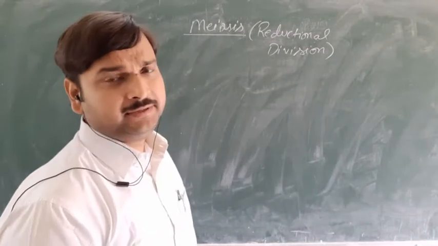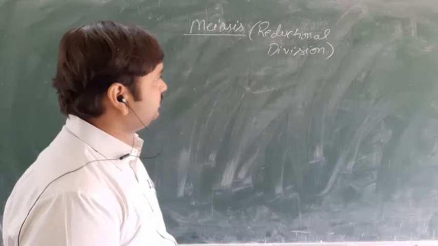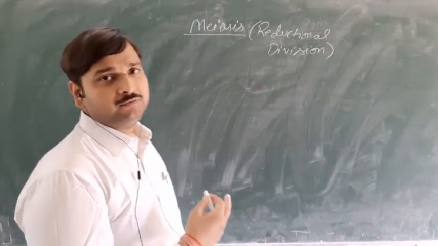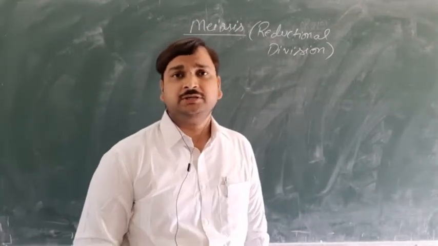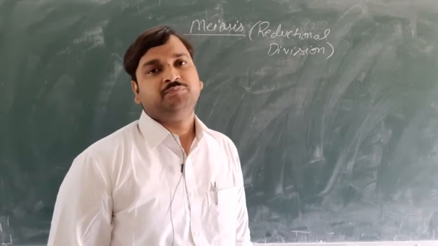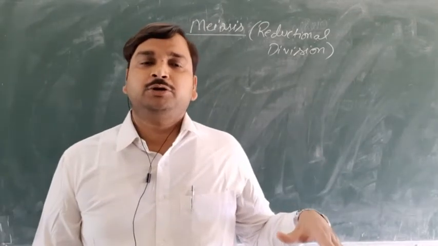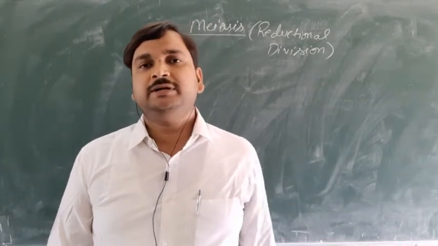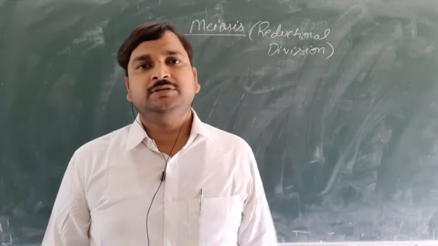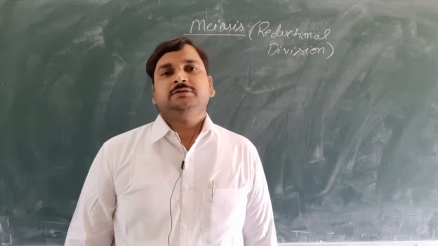What is the reason behind that? The reason is that the daughter cells formed at the end of meiosis have the number of chromosomes reduced to half. That's why it is called reductional division, whereas mitosis was called equational division.